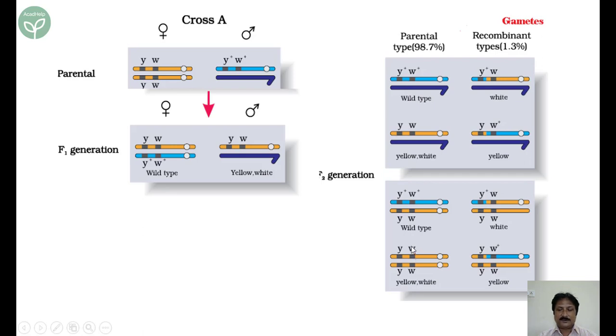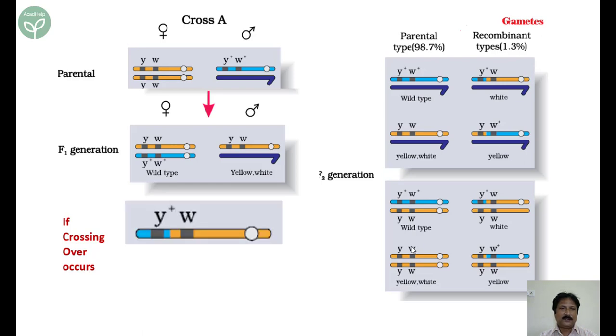There are more possibilities. What are those possibilities? Now suppose crossing over occurs. If crossing over occurs, then what will happen? Crossing over will occur here in the XX chromosome. It will not occur here. Here it will occur, that is between Y and W. You see, Y and W are very close to each other. Still, suppose there is crossing over in between.